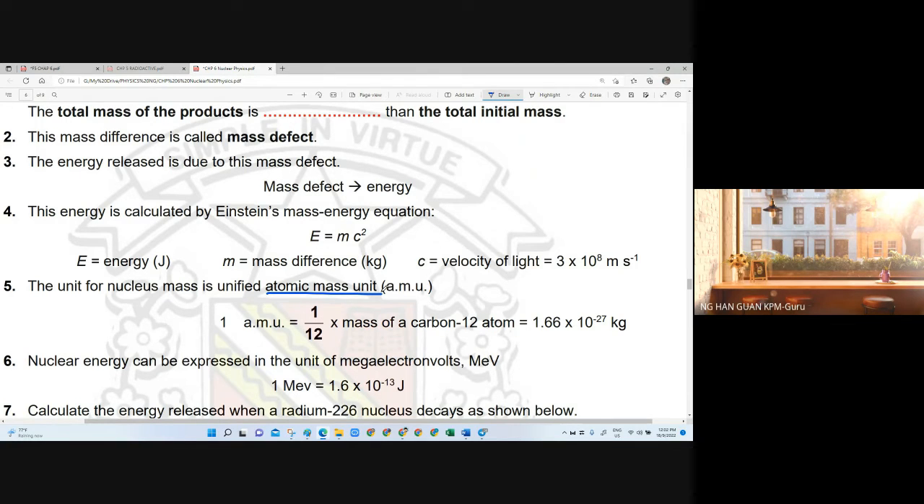So we don't tell you how many kilograms because it's very small. That's why the information that we get firsthand is in the atomic mass unit. So we have to learn how to convert AMU into the unit kilogram. But don't worry, because the question will give you this information: 1 AMU equals 1.66 times 10 to the power negative 27 kilogram. So what you need to do is convert the calculation into the unit kilogram.